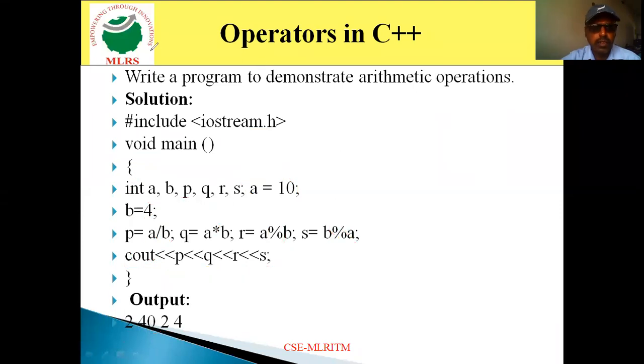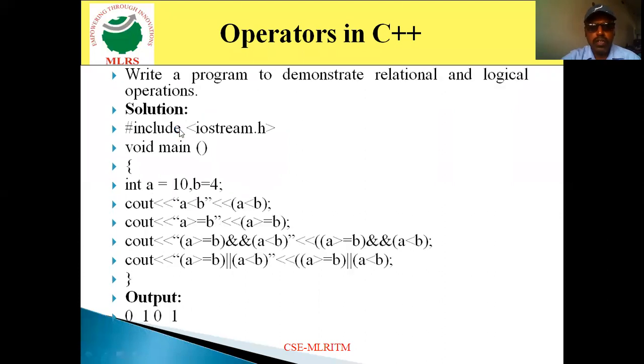Then we'll have one more look at relational and logical operations, and how the relational and logical operators are used. You already know very well about relational and logical operators. The relational operators are less than, greater than, less than or equals, greater than or equals, not equals, and double equals. So these are all relational operators. Similarly, we have the logical operators: logical and, logical or, logical not.